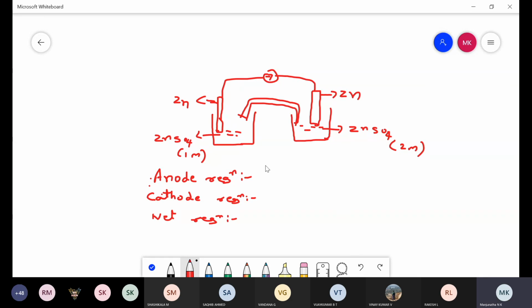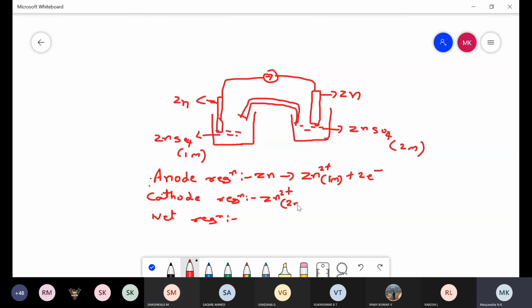Anyone tell me the anode reaction of this concentration cell, how to write? Zn gives rise to Zn2+ plus 2 electrons. Zn2+ with concentration 1 molar. First you need to write the concentration, then 2 electrons. In the same way, the cathode reaction: Zn2+ plus 2 electrons gives rise to Zn.